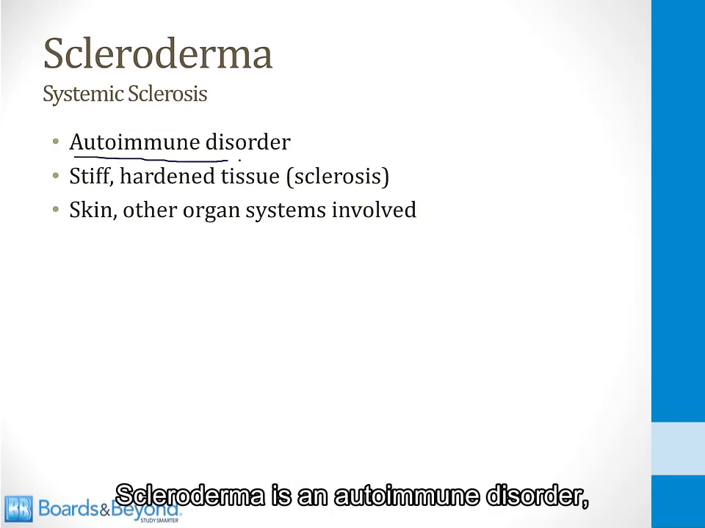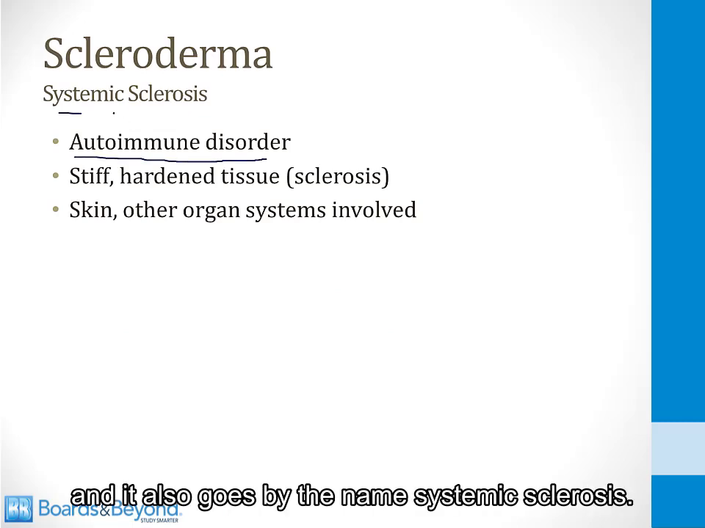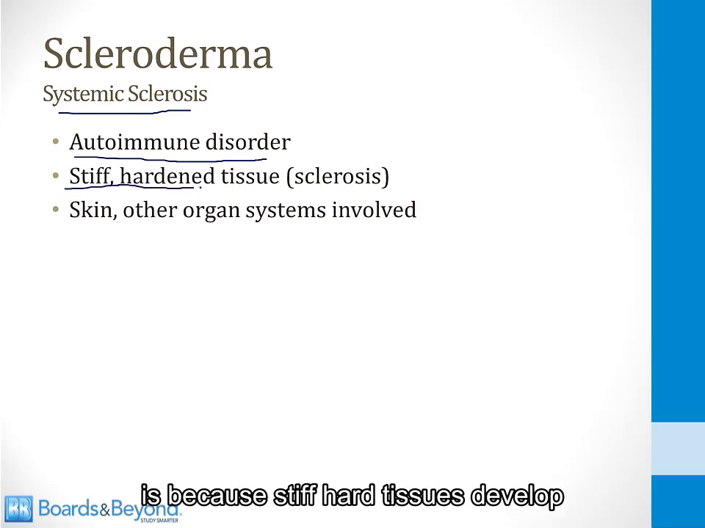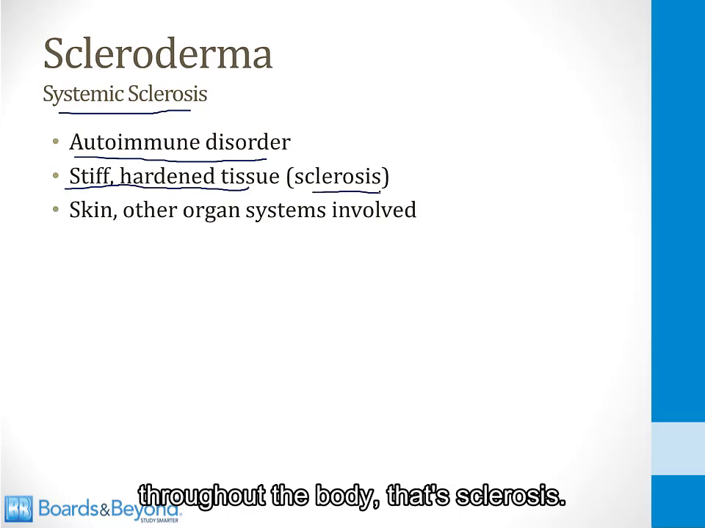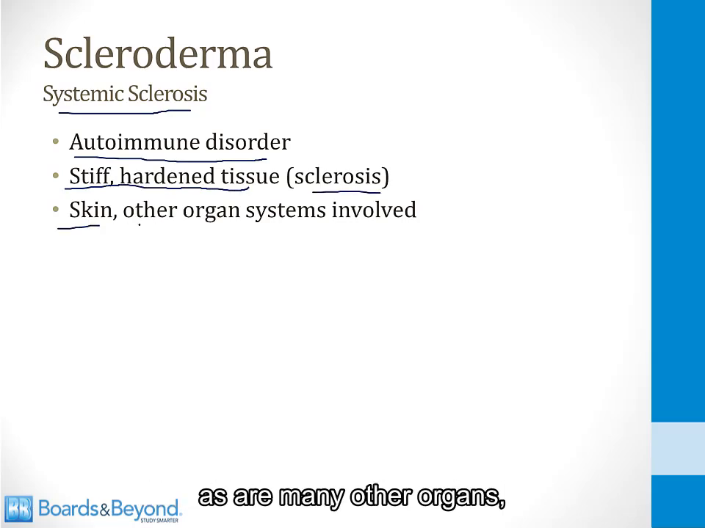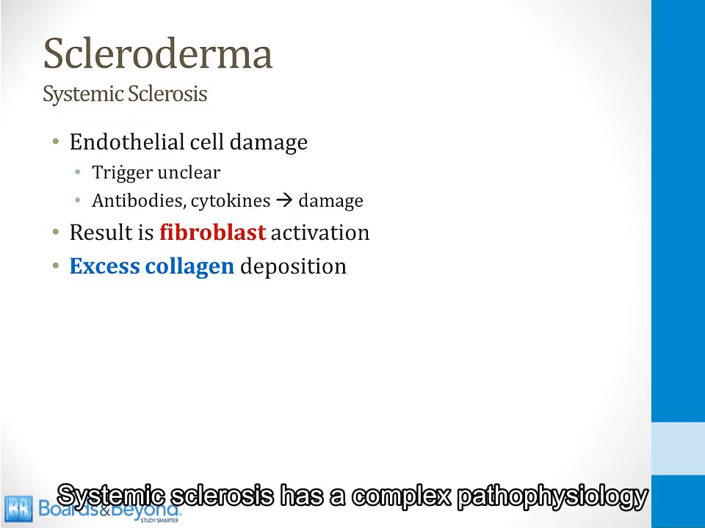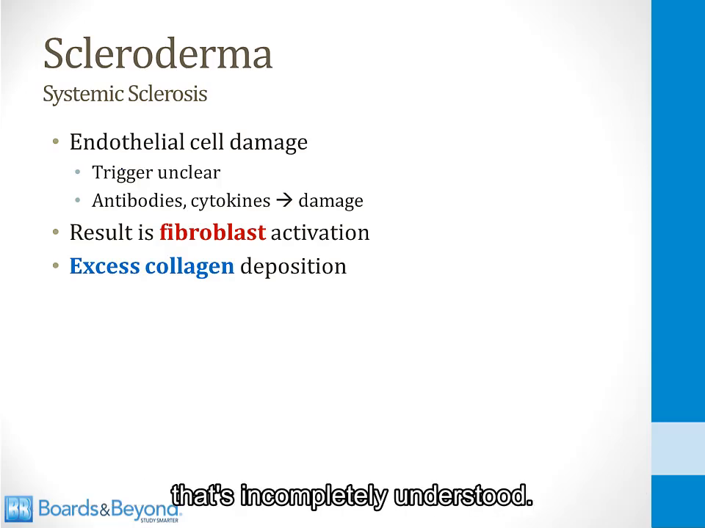Scleroderma is an autoimmune disorder, and it also goes by the name systemic sclerosis, and the reason it gets this name is because stiff, hardened tissues develop throughout the body. That's sclerosis. The skin is almost always involved, as are many other organs, as we'll see in the rest of this module. Systemic sclerosis has a complex pathophysiology that's incompletely understood.